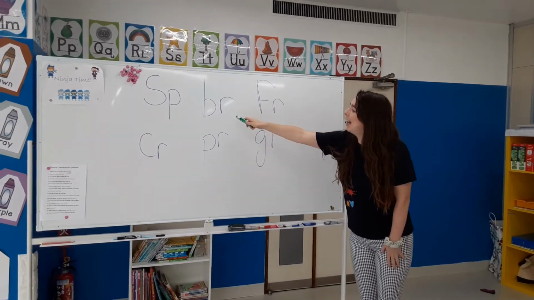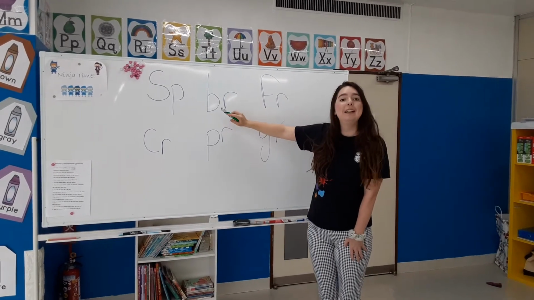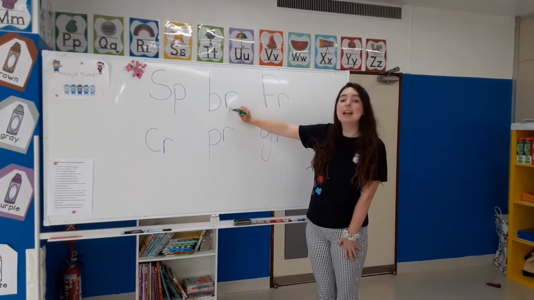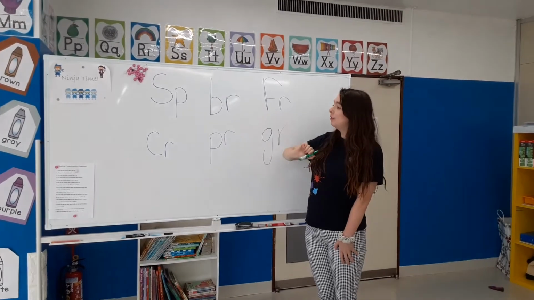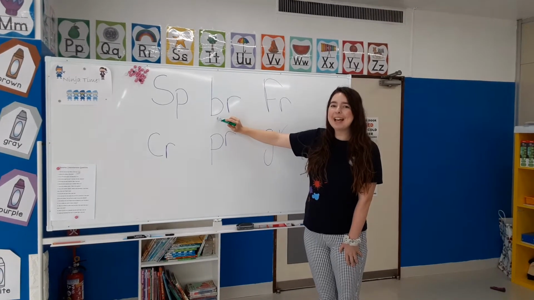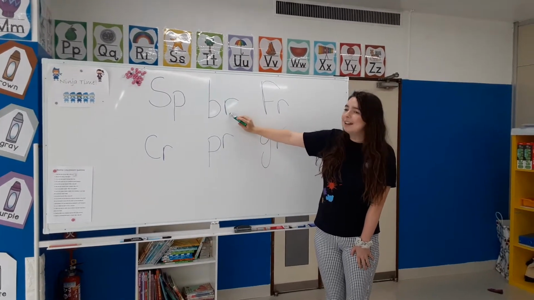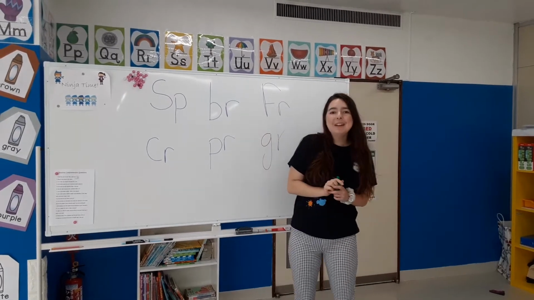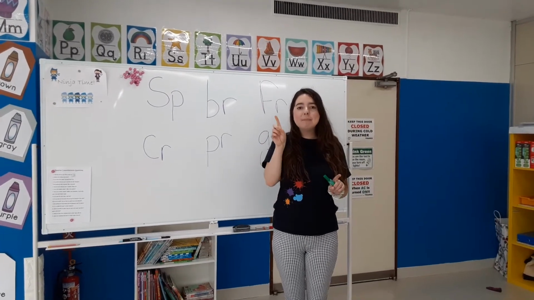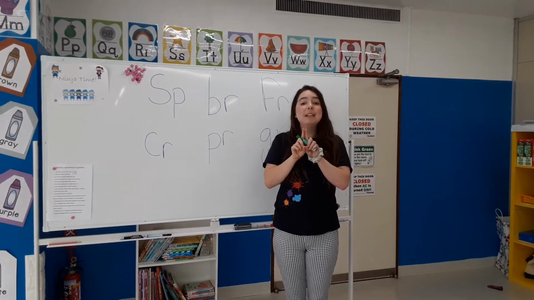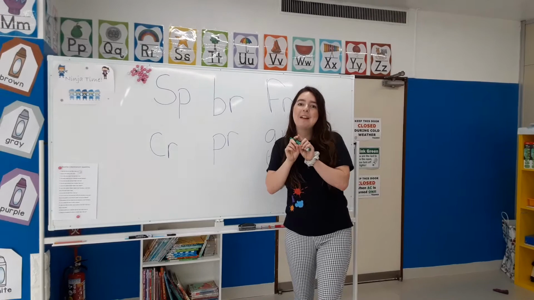Our second one, we have letter B. And the second letter is R. So letter B makes the B sound. Letter R makes the R sound. Let's put them together. So we have B, R. We put them together. That makes the BR sound.